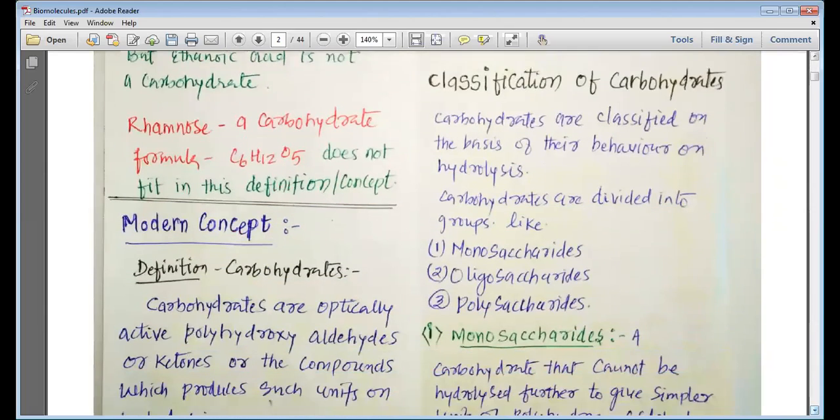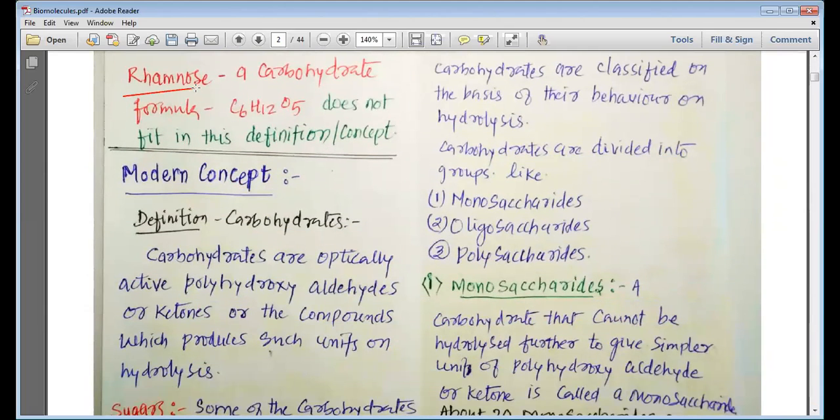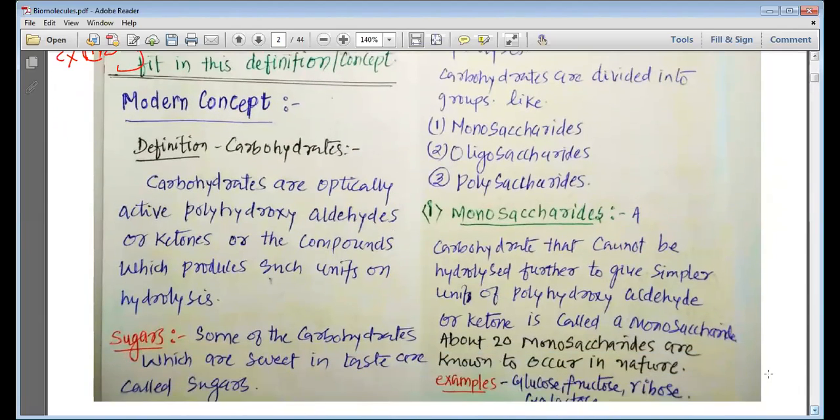Same way, my dear students, when we study rhamnose, rhamnose is a carbohydrate, but its formula does not follow the rule CxH2Oy. That is why the idea of hydrates of carbon has not been considered to be correct, but the name carbohydrate is given from that particular idea.